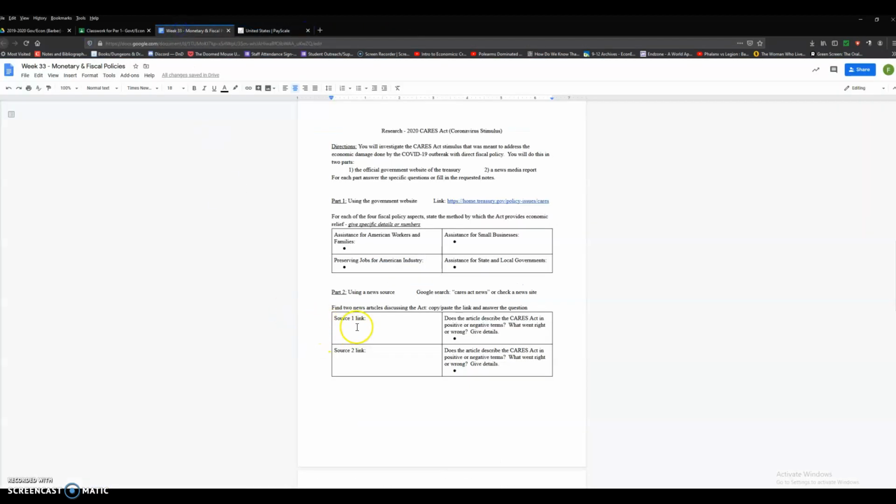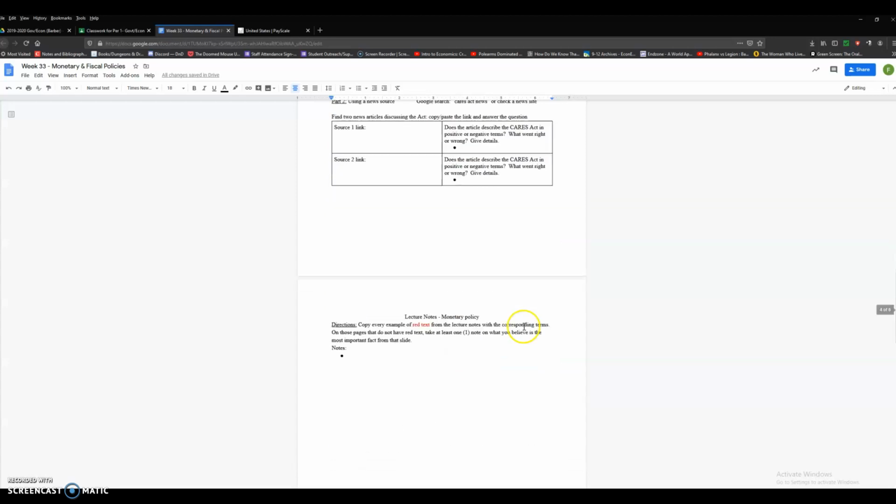In those cases, I want you to copy and paste the link on the left and show where you got your information, and then on the right, answer this question. Does the article describe it in positive or negative terms? What went right or wrong? And give details. So I'm essentially asking 3 things. Is the article mostly suggesting there was a positive or negative outcome? What specifically are they talking about, like the main topic of their argument, their thesis? And of course, give me at least one supporting detail. So these should each have 3 bullet points.